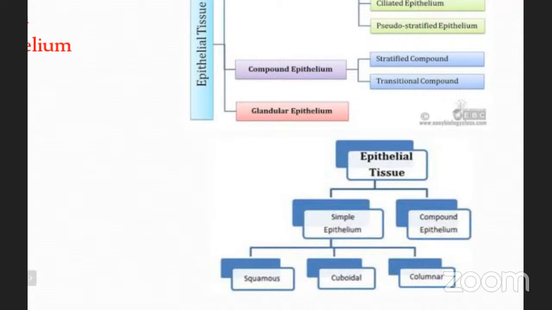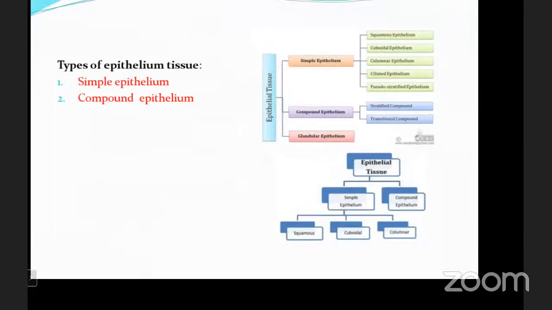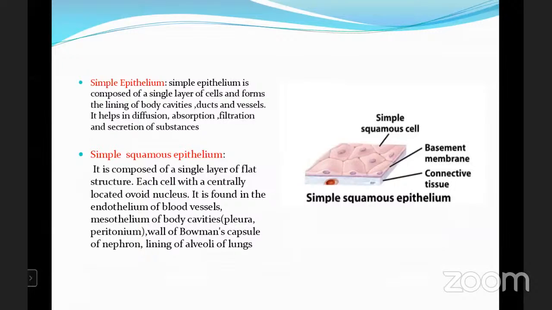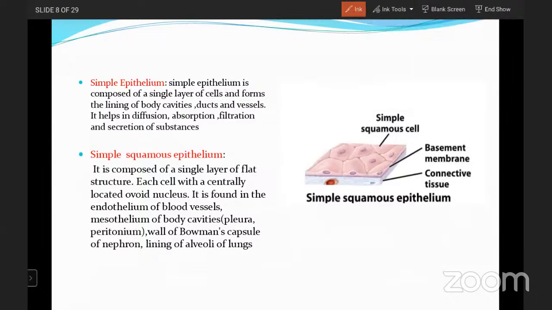So first we go for the simple epithelium only. Simple epithelium. The term itself indicates that it is very simple, very transparent. Okay. If it is having only one layer, that is the simple epithelium.